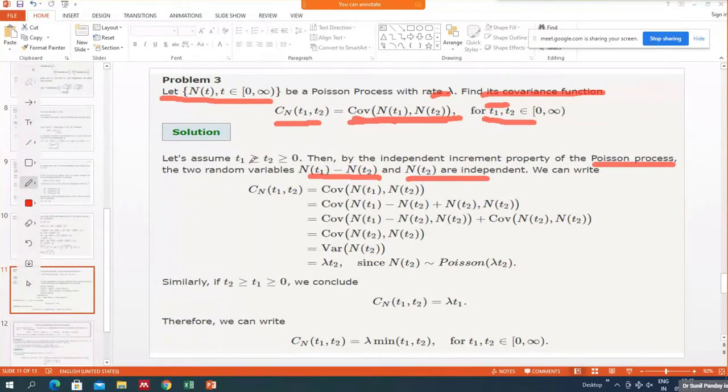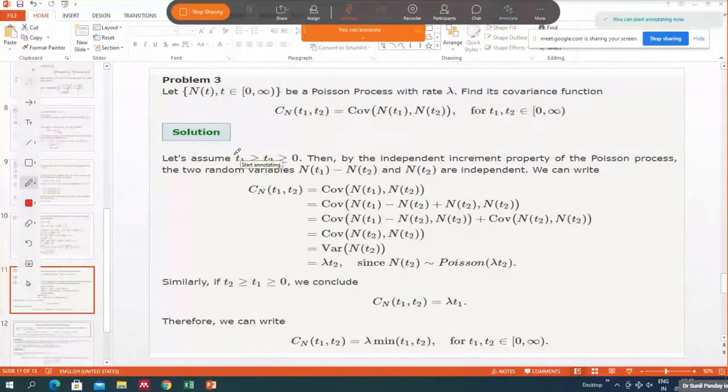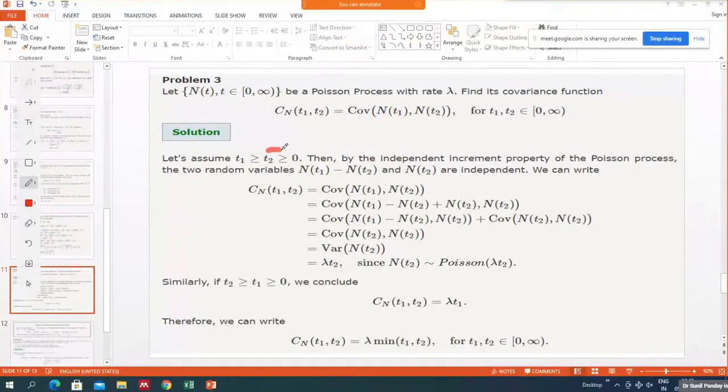Because we have assumed that t1 is greater than t2. It means one interval is from 0 to t2, that is N(t2), and another interval is N(t1) minus N(t2), the interval from t2 to t1. Since 0 to t2 and t2 to t1 are non-overlapping intervals, this variable is independent of this variable.